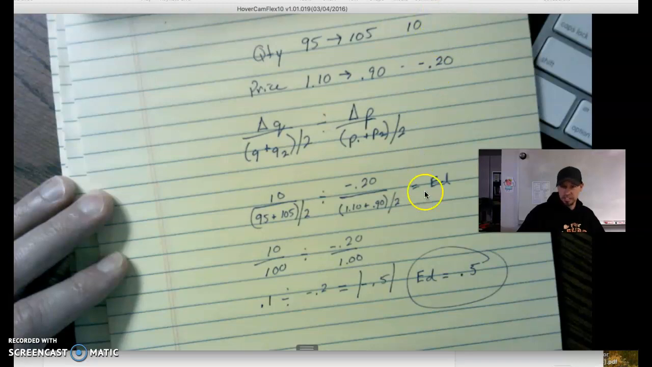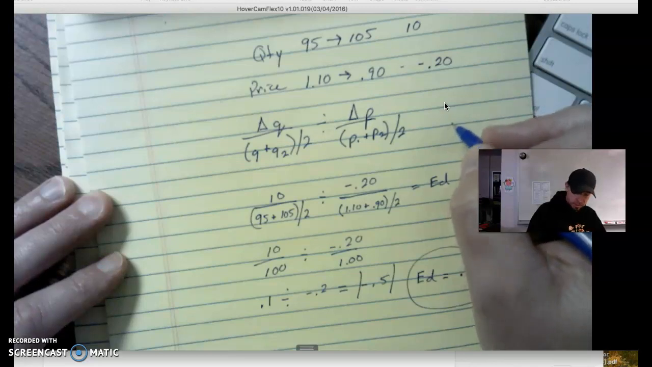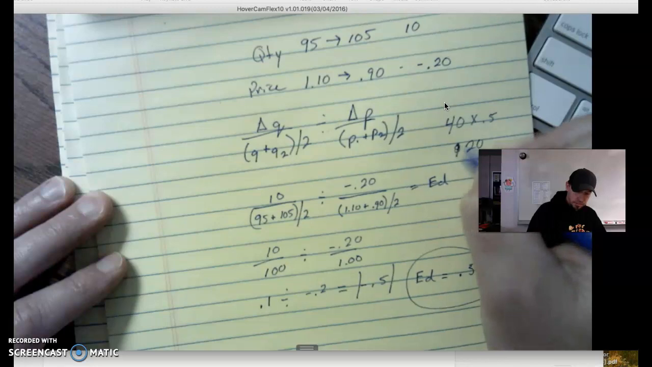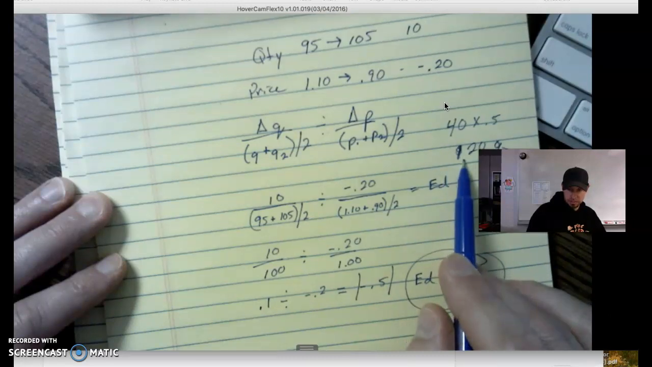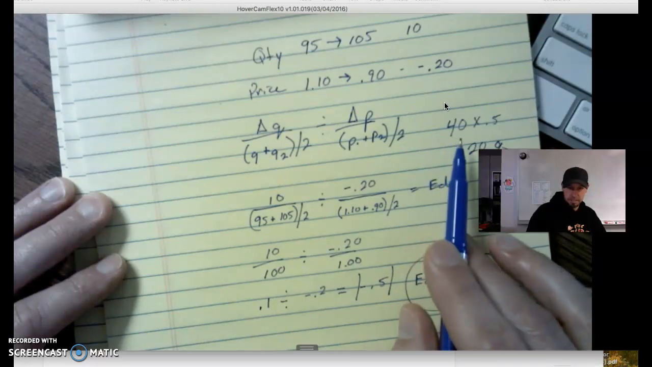Another way you can take that and find things out: what if I wanted to do a 40% change in price? If I wanted to decrease my prices by 40%, what impact would that have on my sales? Well, I can just take that 40% and multiply it by 0.5, and I know that's going to be 20. So a 40% decrease in my price is going to lead to only a 20% increase in my sales. That's how we use that in a business model.